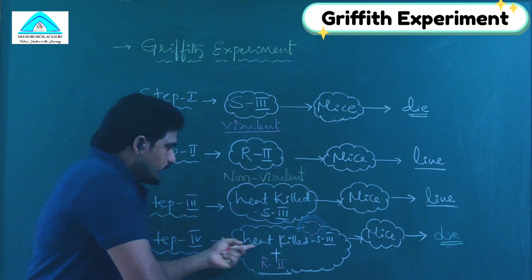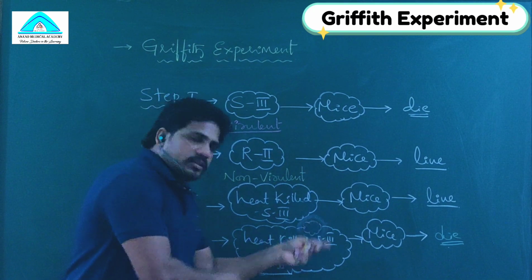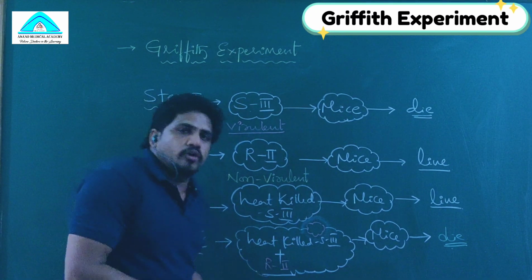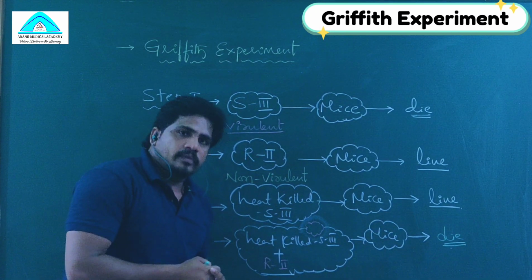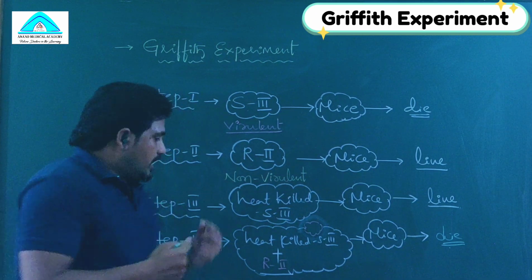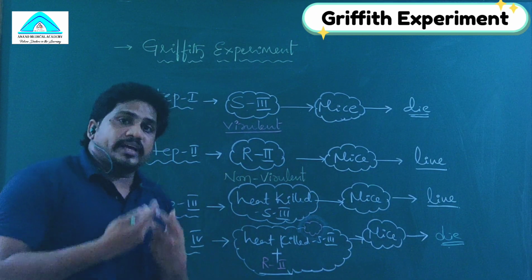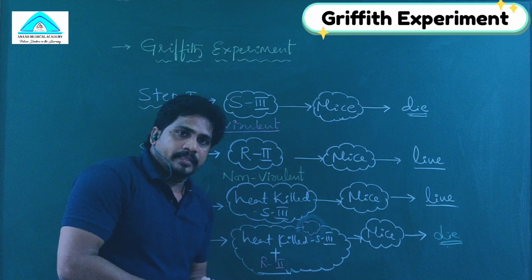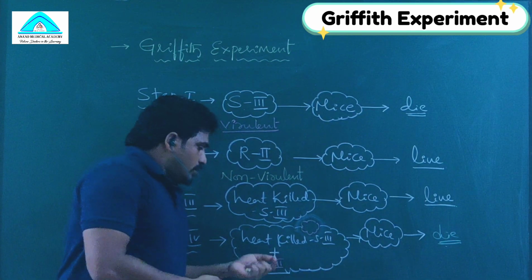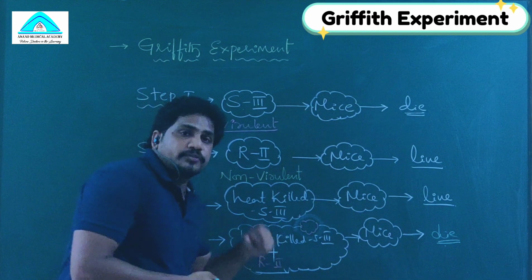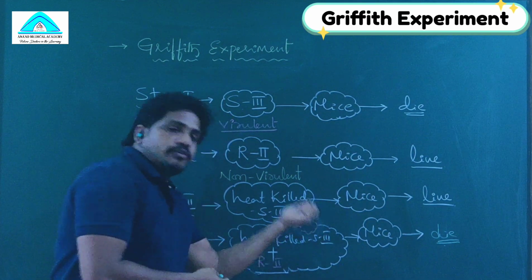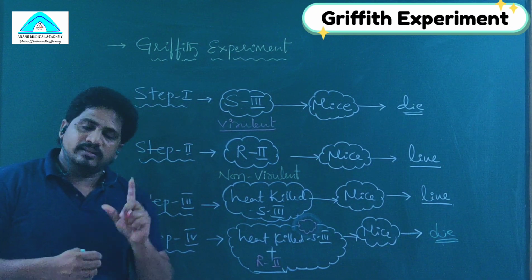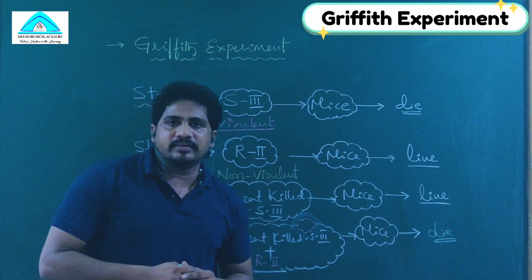What is the reason? Why did it die? Do you think that S3 got the coat again? But due to the heat treatment it lost the coat. How will the coat form? That's doubt number 1. And by your curiosity you can wonder whether R2 became S3, isn't it? It may happen that R2 transformed into S3 or S3 transformed into R2. So many kinds of questions come to our mind. Let us have a look at what exactly happened.